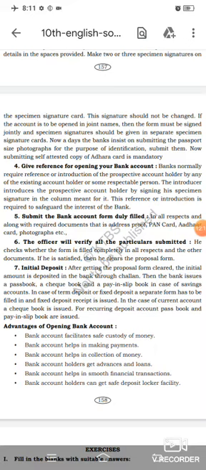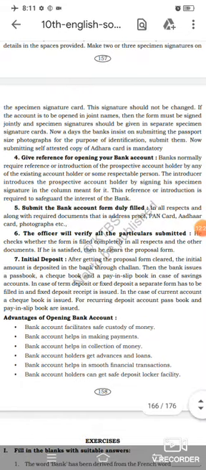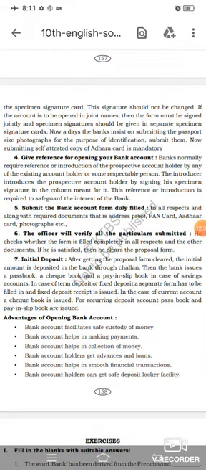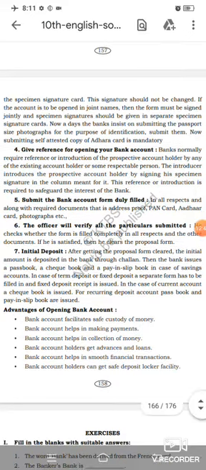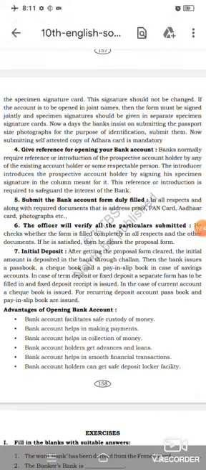Listen, dear students, we need to give reference for opening a bank account. Banks normally require reference or introduction of the prospective account holder by any of the existing account holders or some respectable person. The introducer introduces the prospective account holder by signing his specimen signature in the column meant for it.